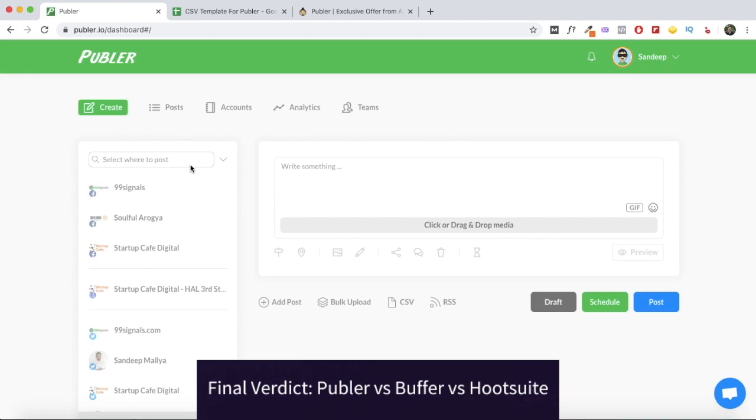Now, when you're comparing this tool with Buffer, Publer certainly has the price advantage because of the AppSumo deal. But even if you take the AppSumo deal out of the equation, the free plan that Publer offers is slightly better than the one offered by Buffer. Now, like I said in the Publer overview, you can add up to 5 social media accounts under the Publer free plan, and you can schedule up to 50 messages per day.